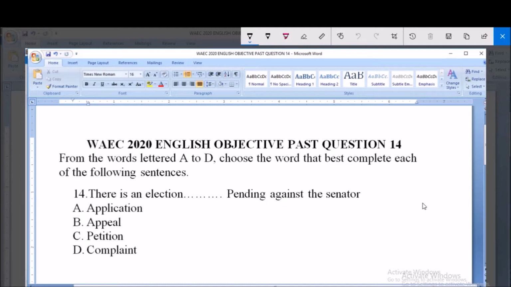Question number 14. The instruction says we should look out for the word that best completes this particular sentence. And the sentence says, there is an election dash pending against the senator.